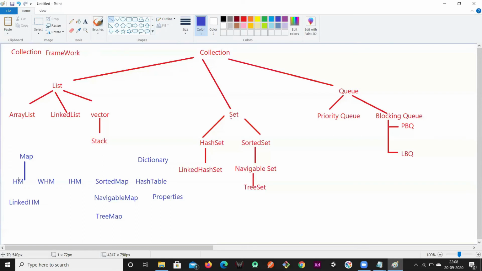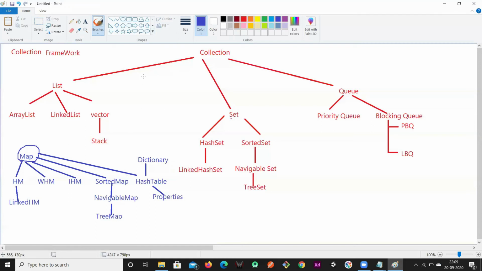So map has hash map, weak hash map, identity hash map, sorted map, and then it has hash table, and this hash table extends dictionary, and hash table has properties. Sorted map has navigable map and tree map, and hash map has linked hash map. So this is the hierarchy of the map interface, and these are the respective classes and interfaces available in this map.